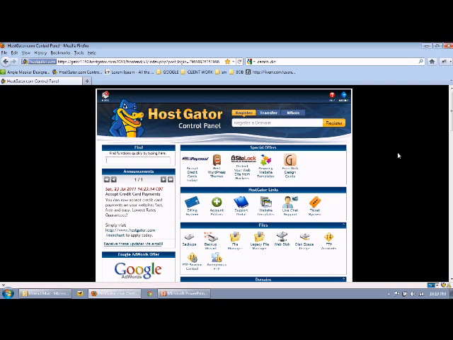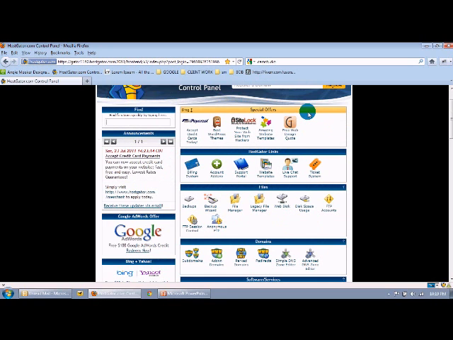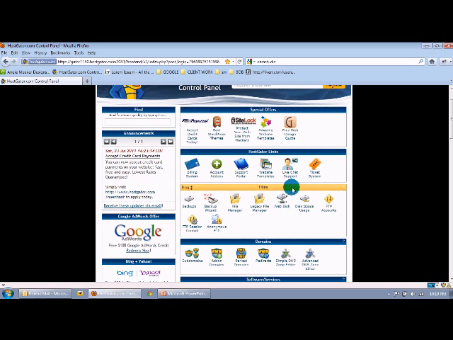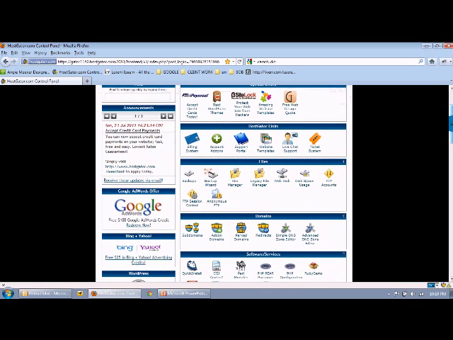And this is what a cPanel account looks like. All of these areas here are draggable. You can move them. What you'll see is that the first area are some special offers they have for you. Then you have your most important HostGator links, like your billing, your support, and live chat.